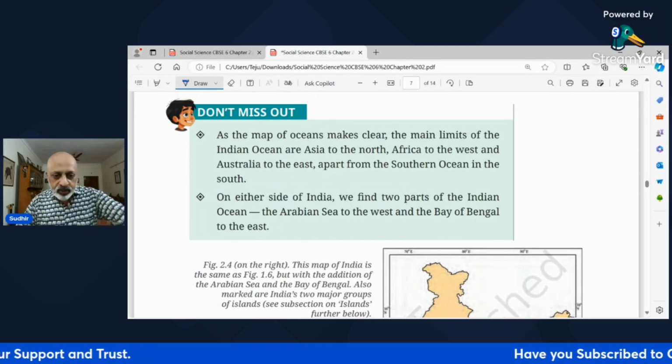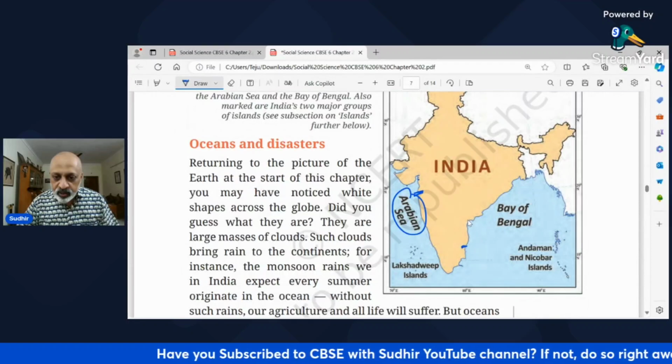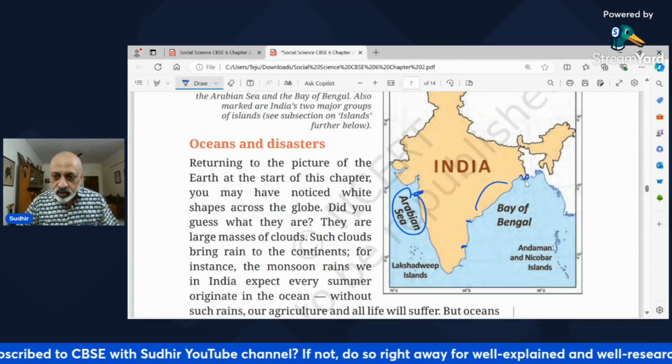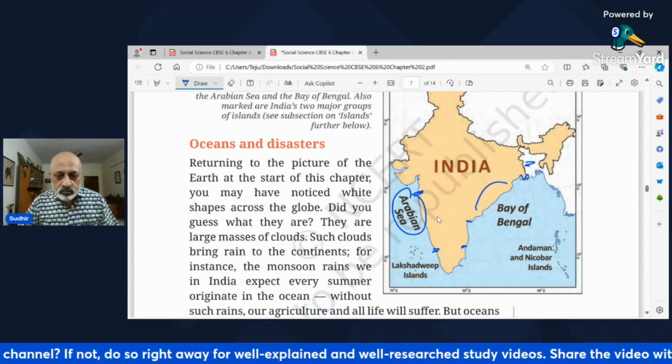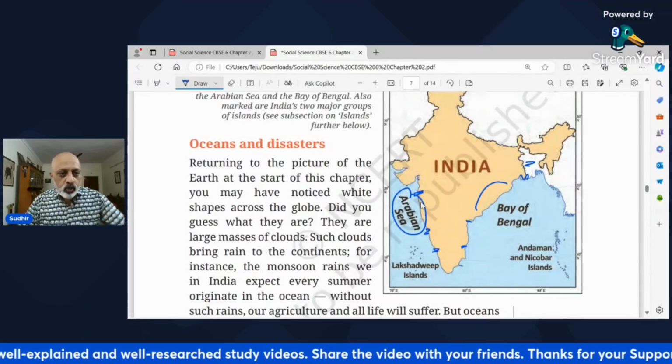Okay, I have told you this. So this is how it is. Arabian Sea, here is Bombay. This is the Bay of Bengal. You have Chennai here. You have Visakhapatnam here. This is Odisha. This is Kolkata. This is Bangladesh, right? And this is Kochi. Here Mangalore comes, right? So you will know that.